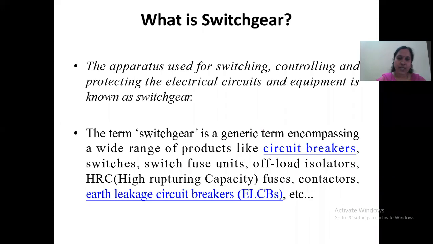So, the term switchgear is a generic term encompassing a wide range of products like circuit breakers, switches, switch fuse units, offload isolators, HRC, that is high rupturing capacity fuses, contactors, earth leakage circuit breakers, ELCBs, etc. All these things we are going to come across in our day-to-day life. The circuit breakers, switches, switch fuse units, offload isolators, everything we are going to see in our day-to-day life.